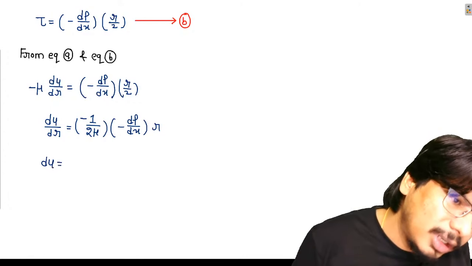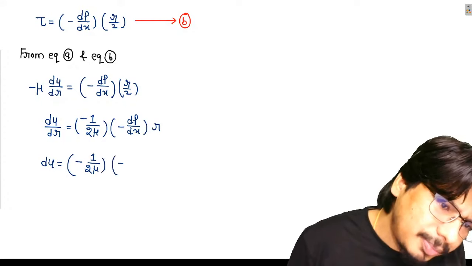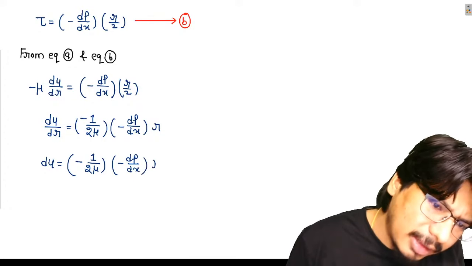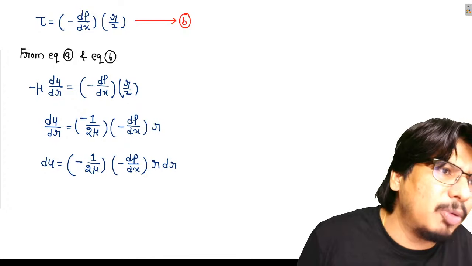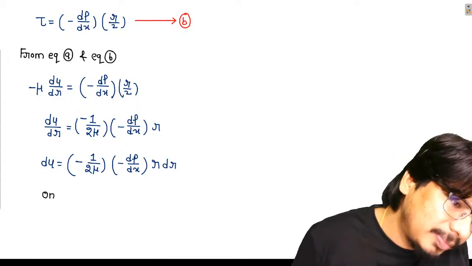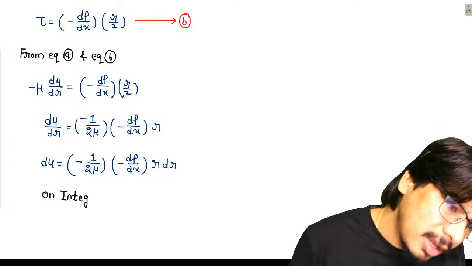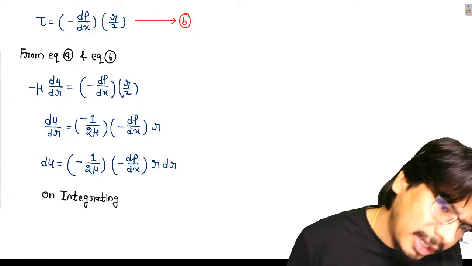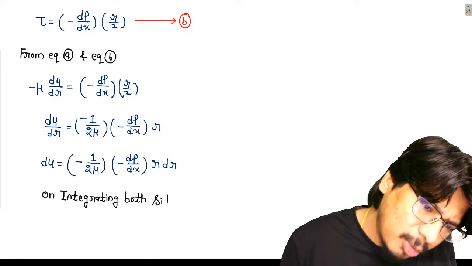Can I write in this way, beta? du is equal to what? Minus 1 upon 2 mu minus dp by dx r dr. Let us do one thing, let us integrate both sides. On integrating both sides, what will happen, beta?